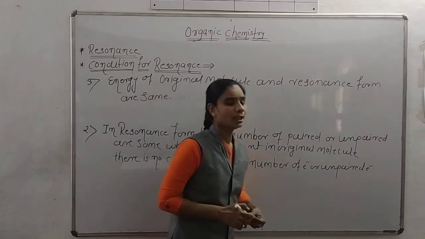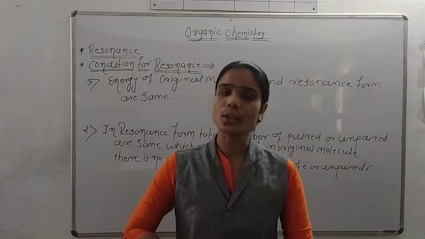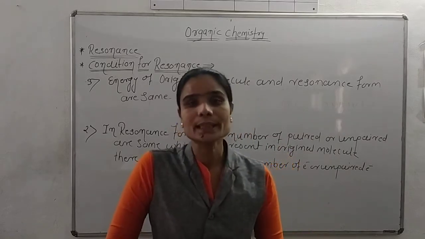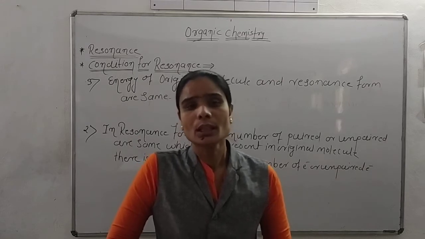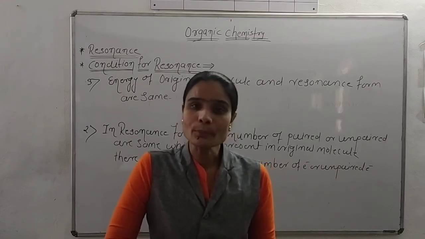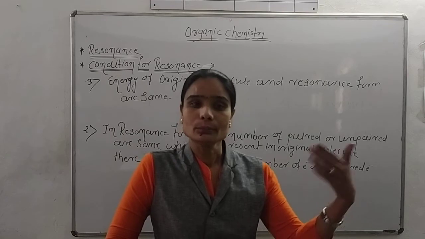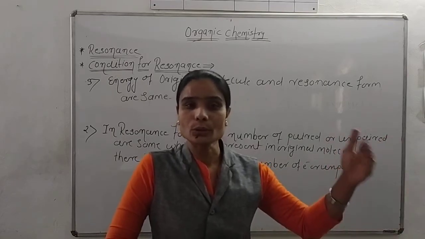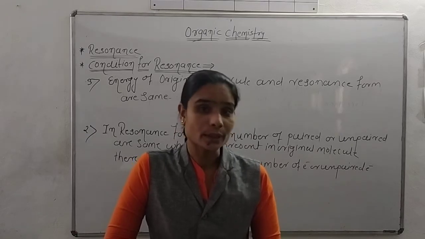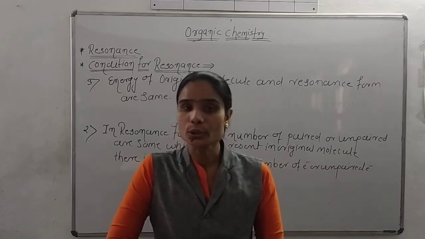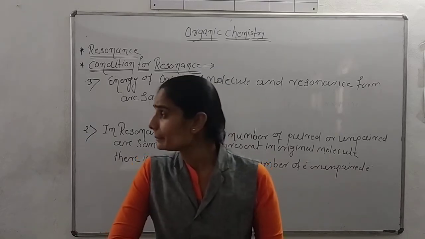So these are the conditions for resonance. An original molecule having alternate double bonds, single bonds, or maybe triple bonds shows more than one form, and the total number of forms of an original molecule is called resonance. But not all molecules show resonance. There are some conditions.